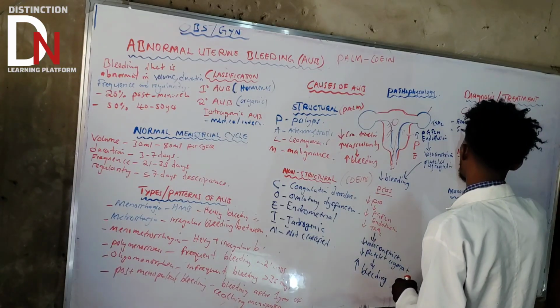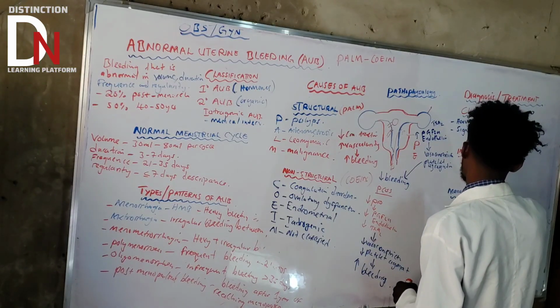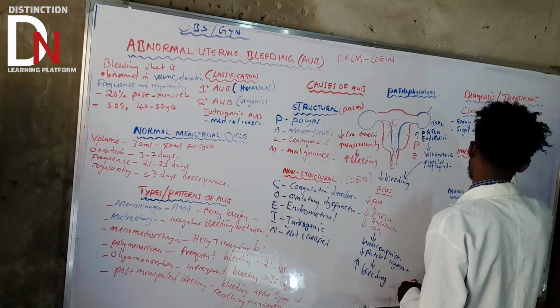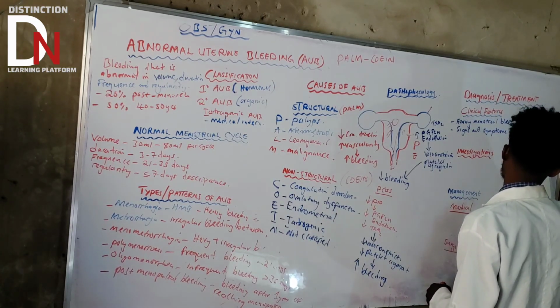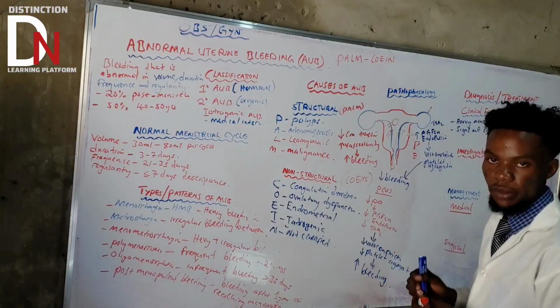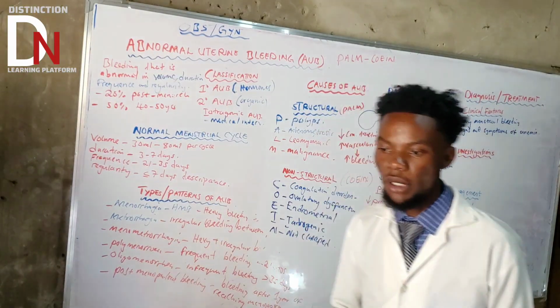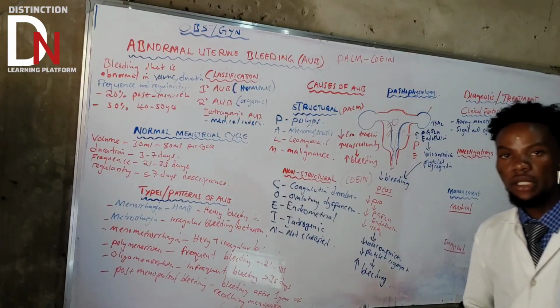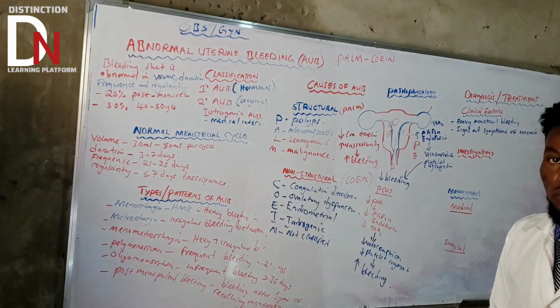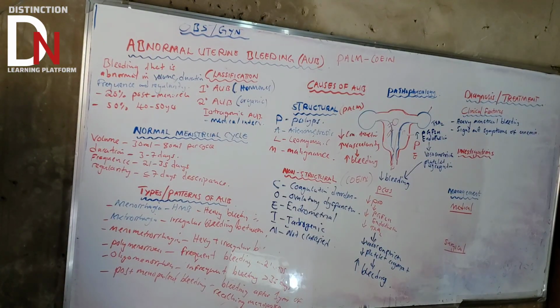What else can you see? From the clinical features, signs and symptoms of anemia. Very, very important. Okay, palpitations, lightheadedness, weakness, cold extremities, those things that you are going to observe, okay? Very important signs that you need to take note of, because they are going to help you also in the management of AUB, okay?